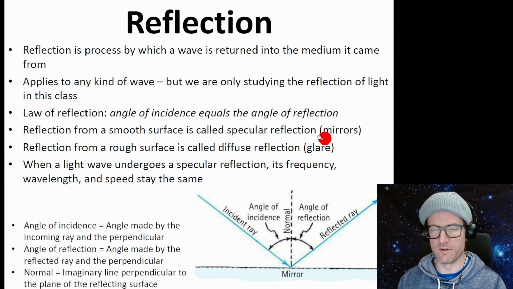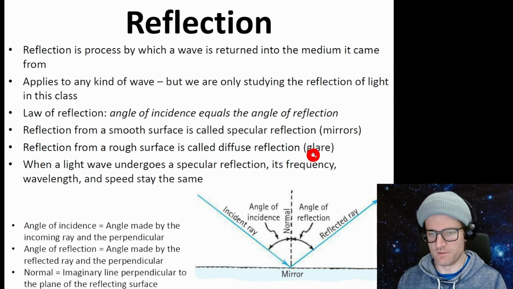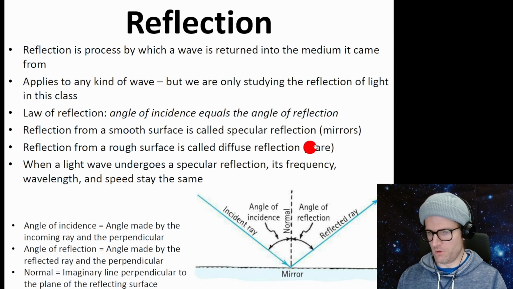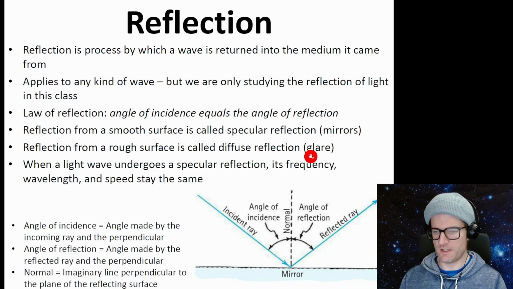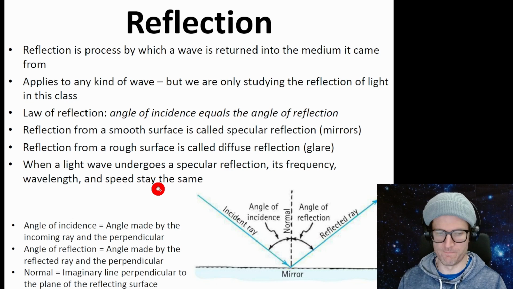That's like a glary thing, like on a TV or off a puddle or something. Puddles could actually be specular sometimes, depending on the situation. So if it's like a mirror, that's specular. If it's difficult to get an image, that's diffuse. When a light wave undergoes a specular reflection, its frequency, wavelength, and speed stay the same. All right.